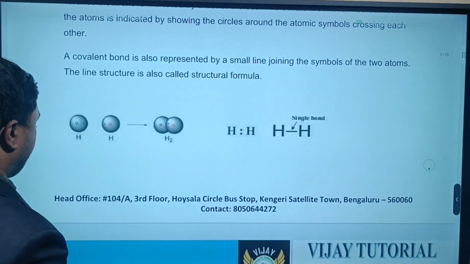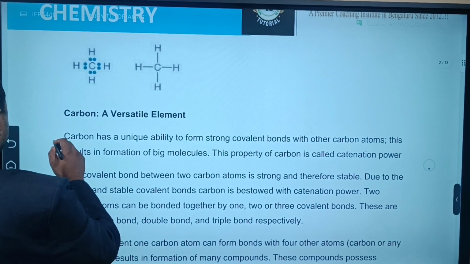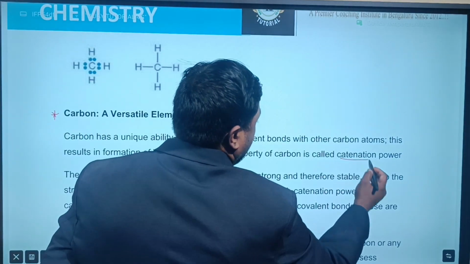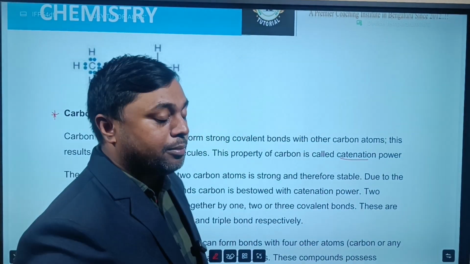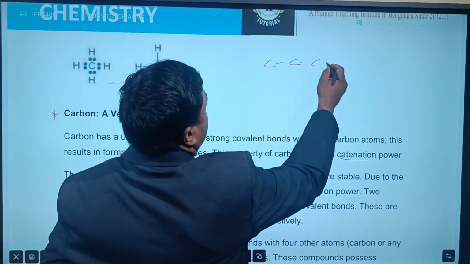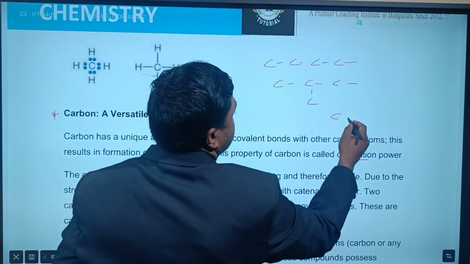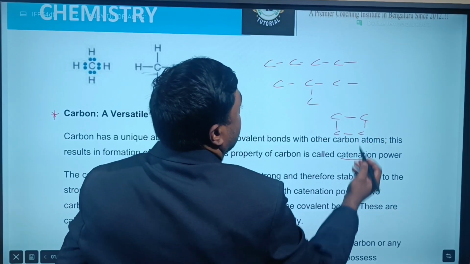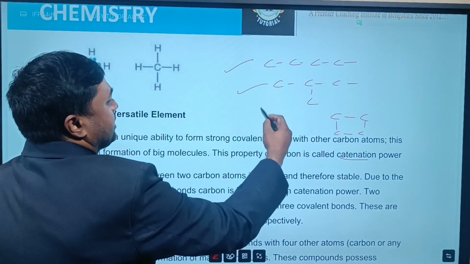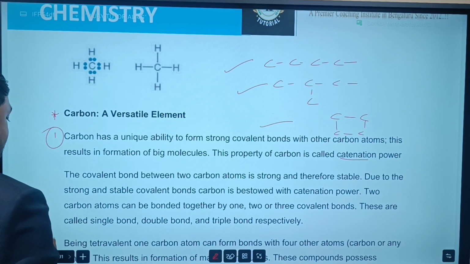Next, tetravalency. Catenation and tetravalency. Let's talk about this topic, the unique nature of carbon. The first one is catenation. Catenation means the self-linking property of carbon atoms, due to which it forms long straight chains, it can form branched chains, and it can form cyclic chains. This property of carbon atoms to form long straight chains, branched chains and cyclic chains is called catenation. Very important.